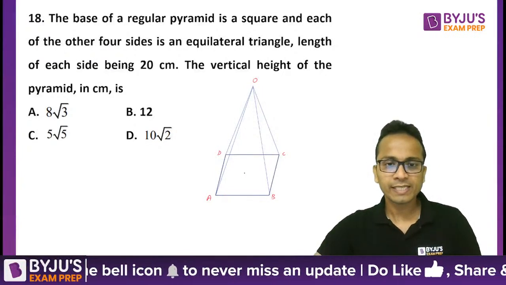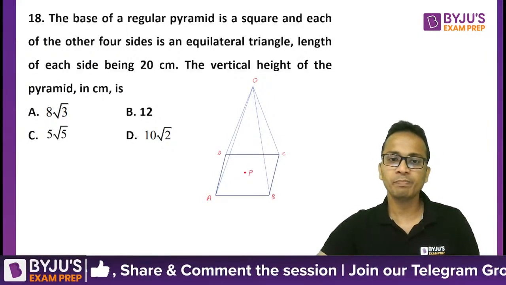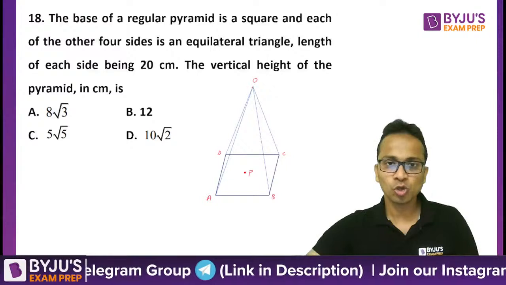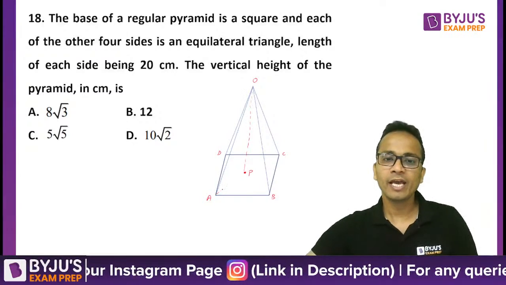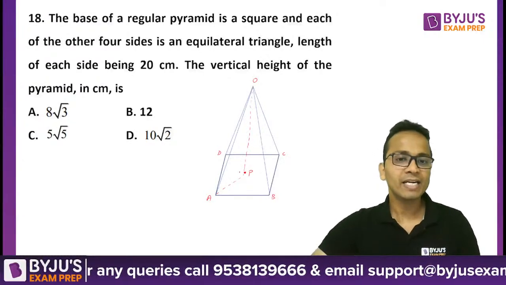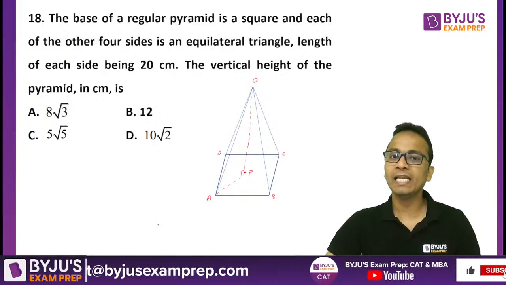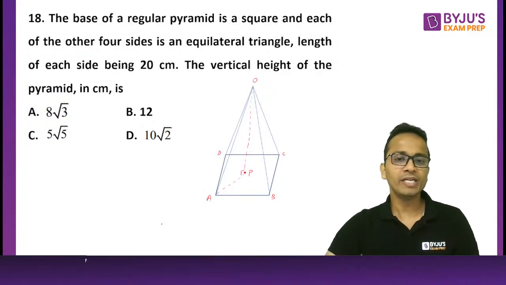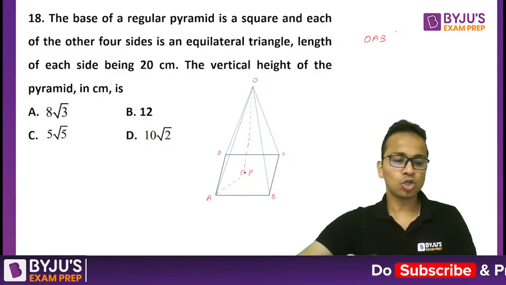Now the center of the square, the point of intersection of the diagonals of the square, let's say this is point P, and point O will be lying vertically above point P. Now let's join O and P, and also join A and P. So now you can say that triangle APO will be a right-angled triangle, right-angled at point P. But before that, let us look at the length of the other sides which are given. Now the question says equilateral triangle of side 20. So you can say that triangle OAB, look at the top right-hand side.